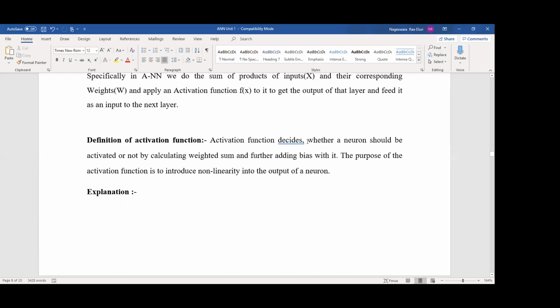An activation function decides whether a neuron should be activated or not by calculating the weighted sum and further adding bias with it. We will add the bias after the summation. The purpose of the activation function is to introduce non-linearity into the output of a neuron. If there is linearity, it converts to non-linearity when we apply the activation function after calculating the sum of products. Here we will add bias automatically.